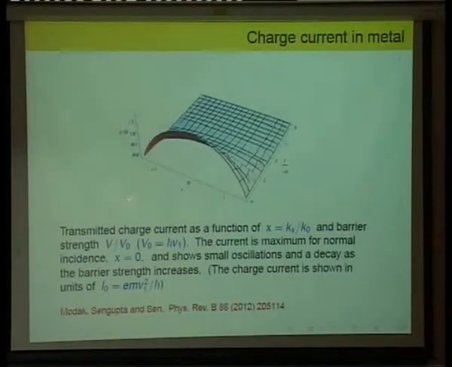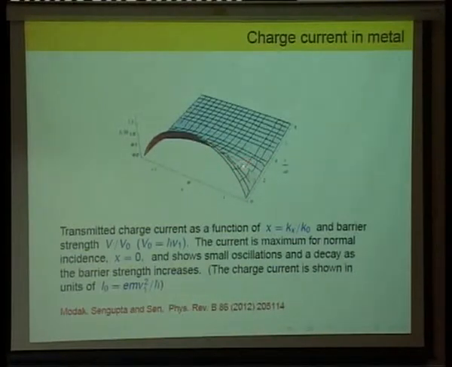Okay, so let me just show a few things here. This is what happens when you have an electron incident from, let's say, the first topological insulator. How much of it goes into the metal? This is a current in units of some I0 defined here, and x is the angle of incidence. So x equals 0 is normal incidence. You find that you have more current coming in if the electron comes in normally. Normal incidence always gives you the maximum transmission for Dirac electrons, and what is plotted on this side is the barrier strength. So it decreases with the barrier strength.